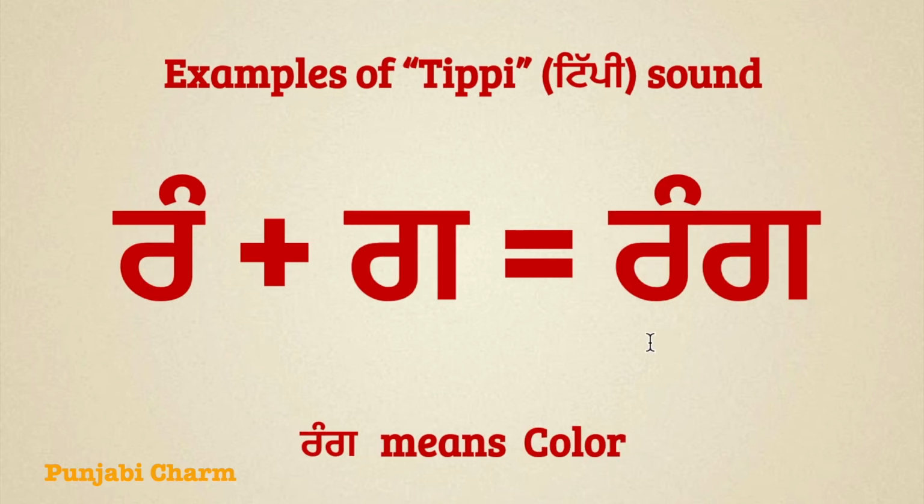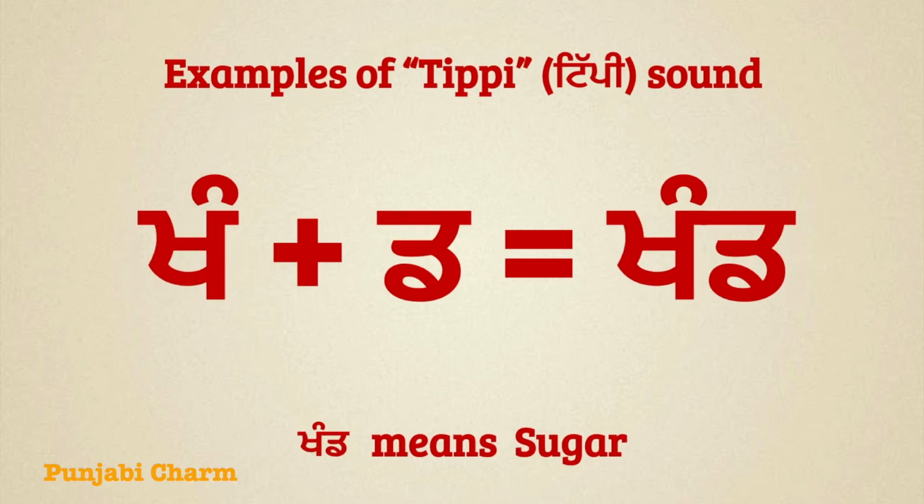The next word is Rang. Rang means color. And to read this word, we can say Rarenu Tippi Ran, Gagga Mukta Ga, Rang. You can repeat after me, Rang. Let's move to the next word.